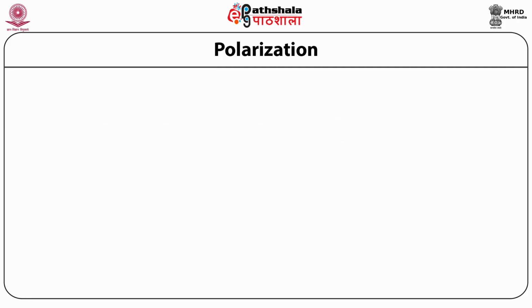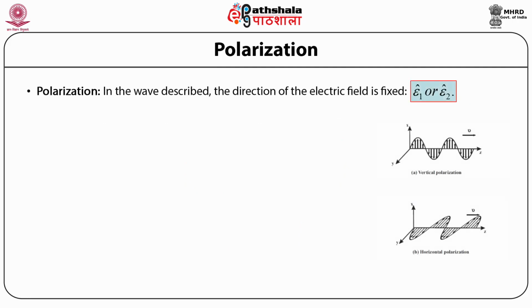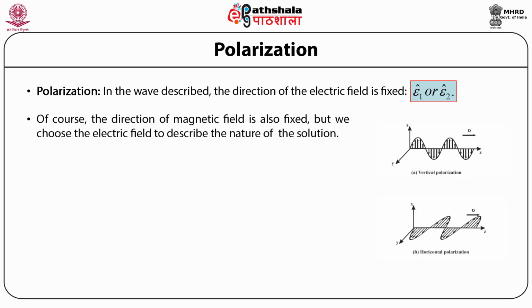Now let us look at the phenomena of polarization of these electromagnetic waves. So now if we again look at the wave equations that we have described earlier and we fix the direction of the electric field, that is, if we either take the direction of the electric field as epsilon subscript 1 cap or epsilon subscript 2 cap, then depending upon what is the direction of the electric field that we have fixed, we can then correspondingly fix the direction of the magnetic field also. However, we choose the electric field to describe the nature of the solution.